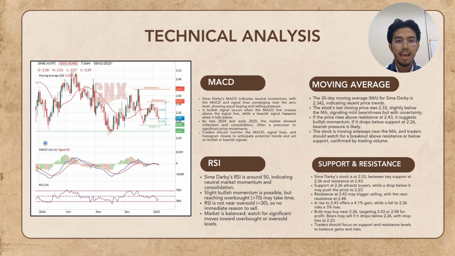Lastly, Sime Darby trades at 2.33 between support at 2.26 and resistance at 2.43. A rise to 2.43 offers a 4.17% gain, while a drop to 2.26 risks a 3% loss. Bulls may buy near 2.26, targeting 2.43 or 2.48, while bears may sell below 2.26. Focus on these levels to manage risk and reward.